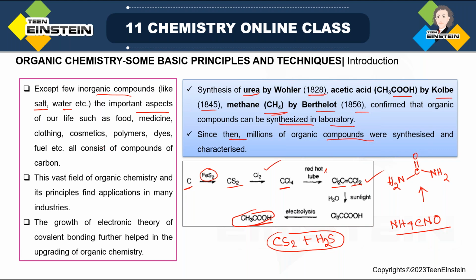It is not that it is wholly based on organic compounds, which is why the line starts with 'except few inorganic compounds', because salt and water are also very essential for our daily living. So except for these few inorganic compounds, important aspects of our life, such as food, medicine, clothing, cosmetics, polymers, etc., basically consist of compounds of carbon. Okay, so it again proves the importance of organic compounds.